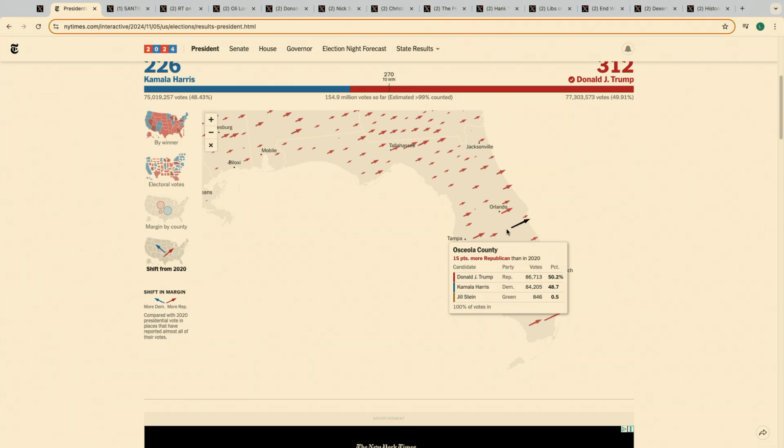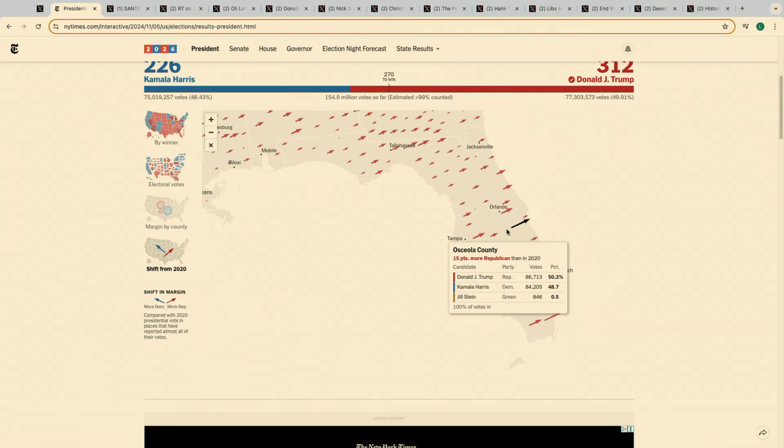Not only did he win Florida by 13 points, which everybody should have expected because I did. And if you had been watching my channel, you knew he was going to win Florida easily. It wasn't even a state that was that contested. But if you look at the county, this county is the most Puerto Rican county in the entire country.